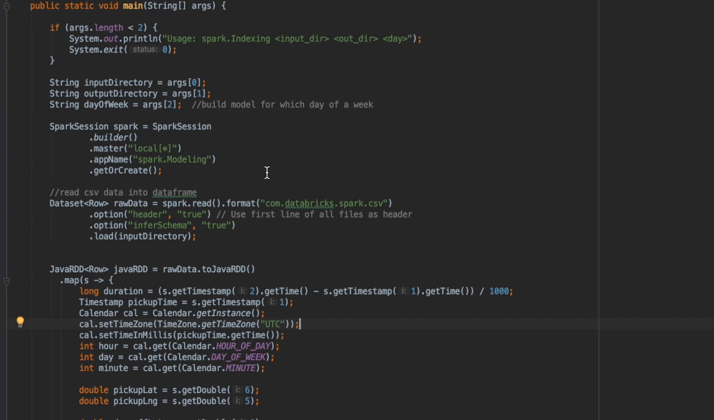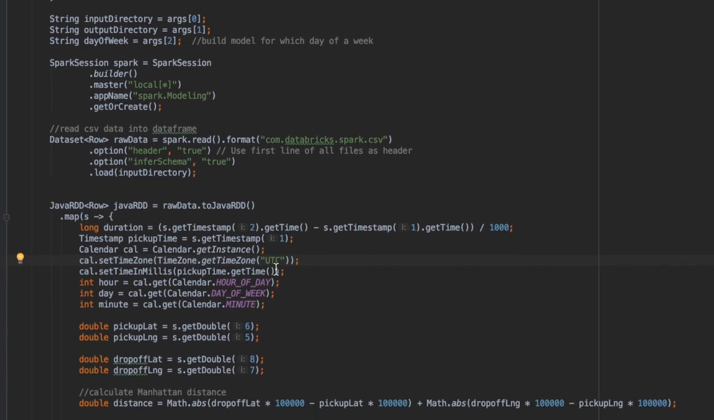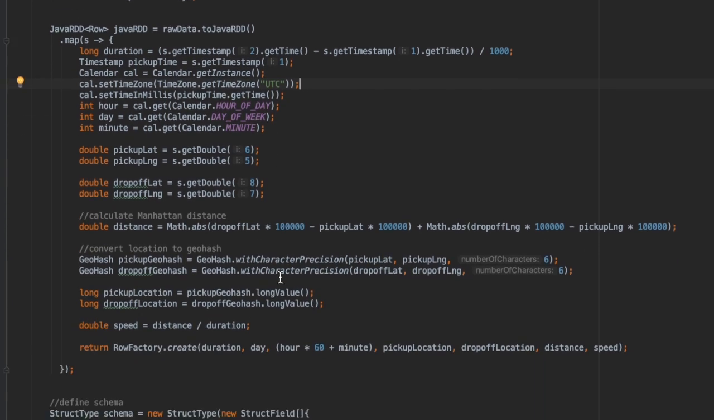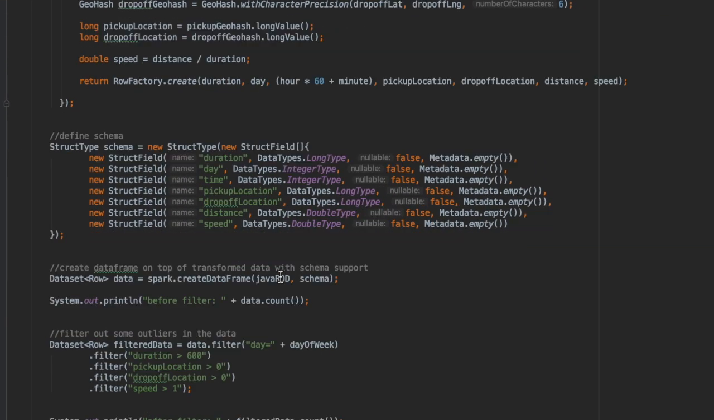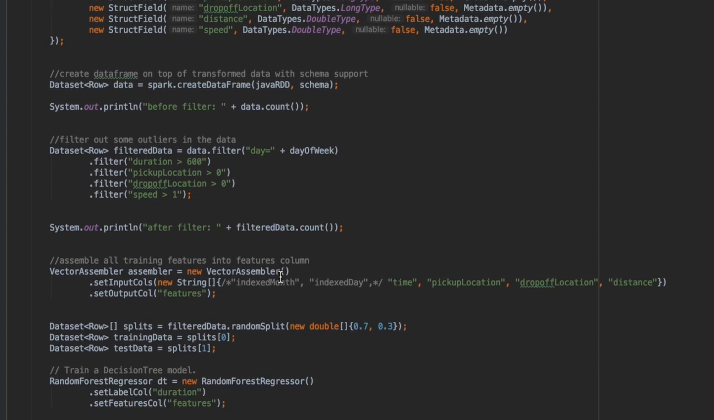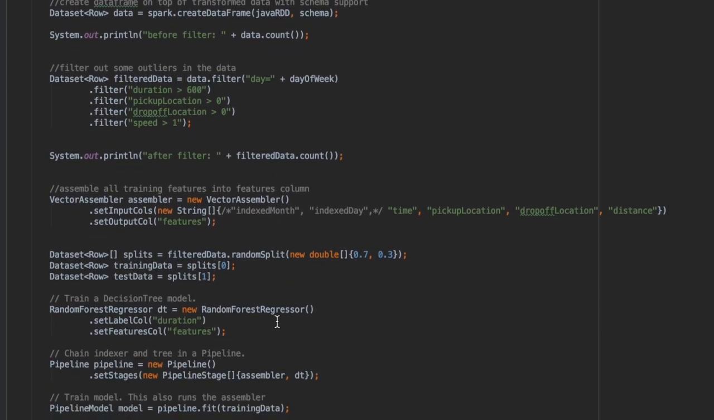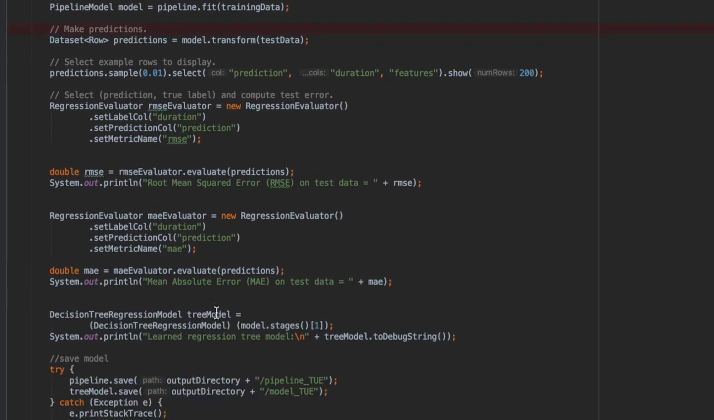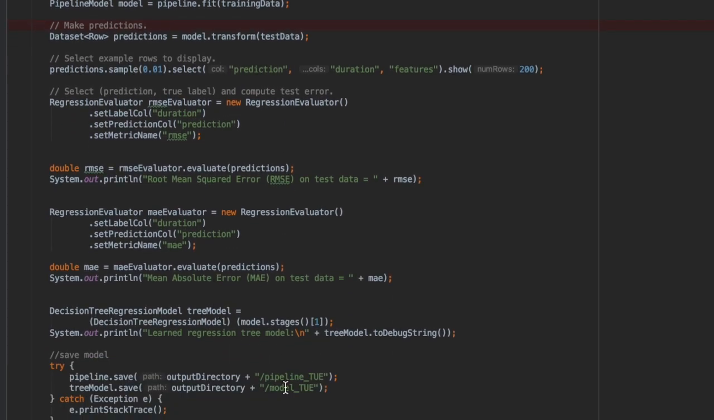This is the code that conducts the machine learning task. It reads CSV files, generates some features by transforming existing fields, and builds a regression model using random forest regressor, and then evaluates the model using different metrics, and then saves the result to HDFS.